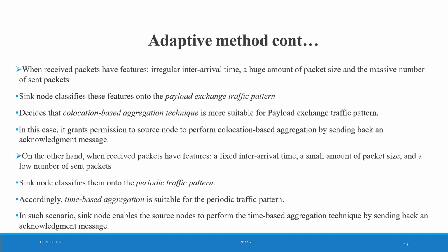When a received packet has the following features, like I said before, irregular inter-arrival time, a huge packet size, and a massive number of sent packets, it chooses the payload exchange traffic pattern, and the collocation-based aggregation technique is followed. On the other hand, if the features are a fixed inter-arrival time, a small packet size, and a low number of sent packets, it chooses periodic traffic, and time-based aggregation is followed. In such a scenario, the sync node enables the source node to perform the time-based aggregation technique by sending back an acknowledgement message.